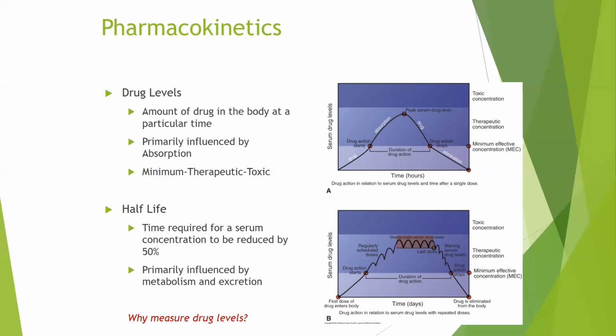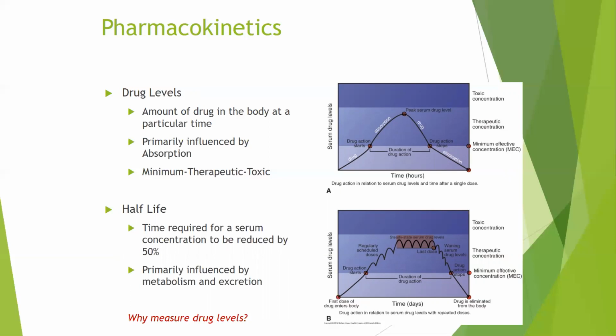With half-life, this is how we create our dosing schedule for medications. If the half-life of a medication is 8 hours, the dosing schedule for that medication should also be 8 hours, the time required for serum concentration to be reduced by 50%. Therefore, we're going to achieve therapeutic, constant, or consistent drug levels to maintain efficacy of that medication within the body to do what it is supposed to do. If the half-life is 12 hours, the dosing schedule for that medication will be every 12 hours.